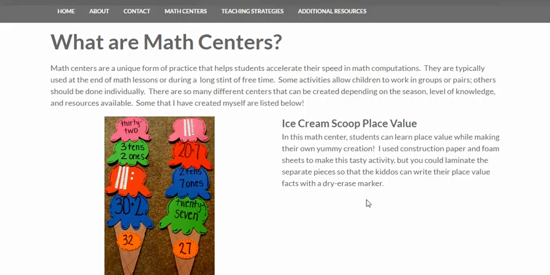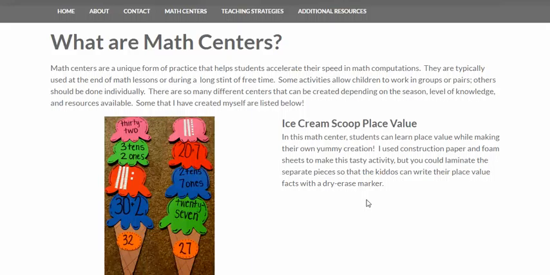Math centers work really well to build the skills that students have learned so that they can do those problems faster and that they can learn kind of what ways work best for them when they're working these kind of problems out. So the first math center that I've made here is called the ice cream scoop place value.